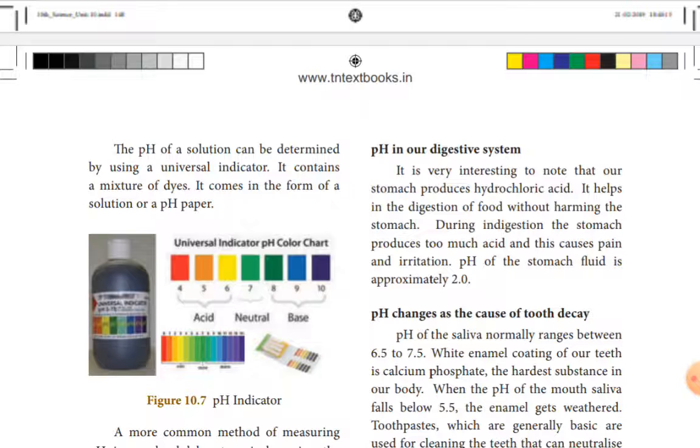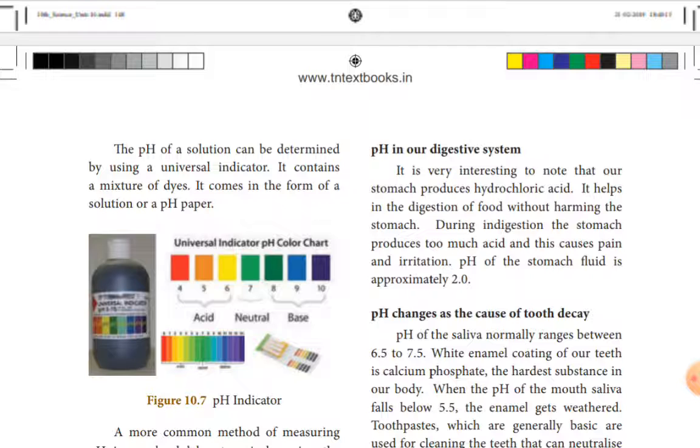Already you know that we use litmus papers to check whether the solution is acidic or basic. If blue litmus turns red, that is acidic in nature. Red litmus turning blue means basic in nature. If you put a drop of phenolphthalein in the given solution and it stays colorless, with no color change, that is acidic. If it gives pink, that is a base. If you put a drop of methyl orange and the color changes to pink, that is acidic in nature. If it changes to yellow, that is basic in nature. This is what we normally use to check the nature of the solution.